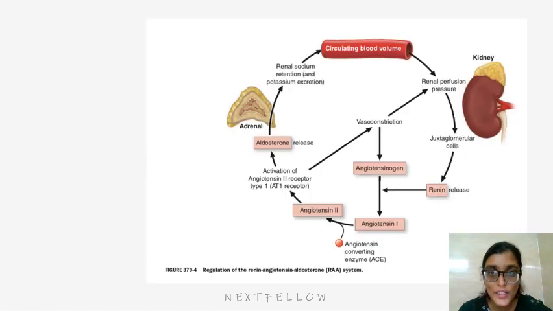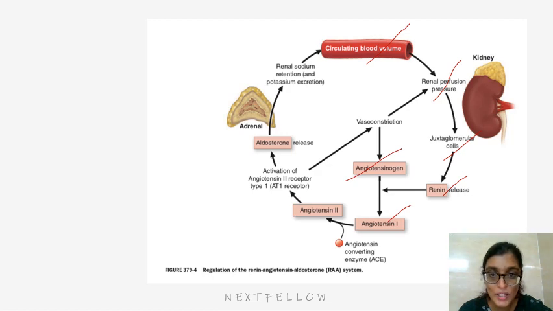Now coming to the regulation of the RAS system, there is circulatory plasma volume. If it decreases, there is a decrease in the renal perfusion pressure, which stimulates the juxtaglomerular cells. There is renin release, which converts angiotensinogen to angiotensin 1.